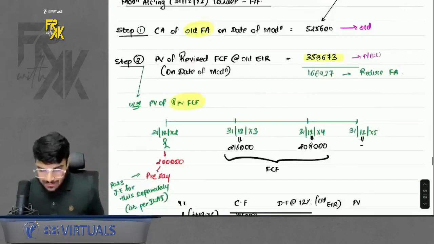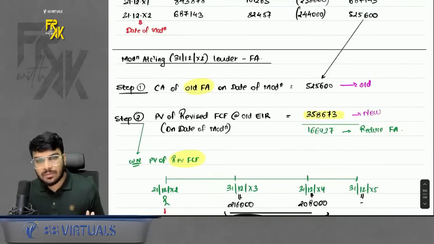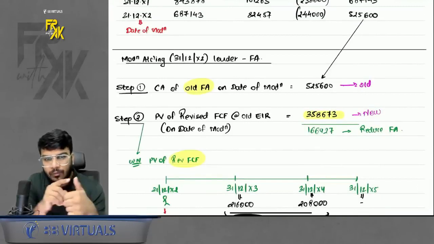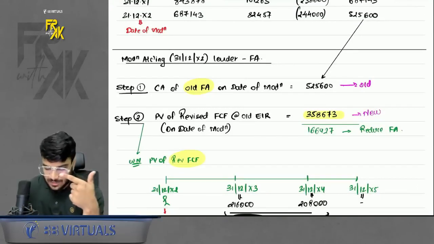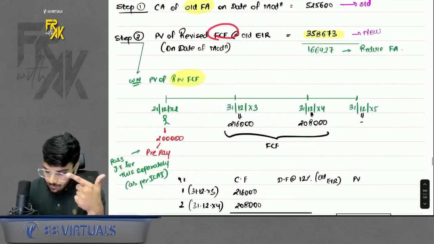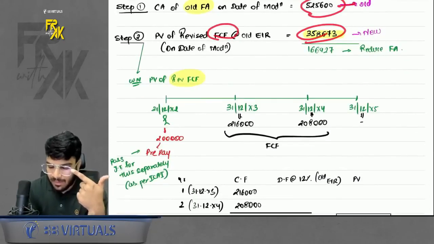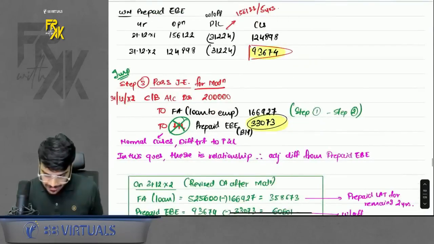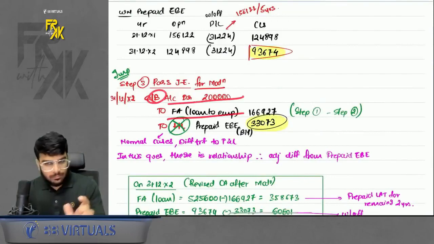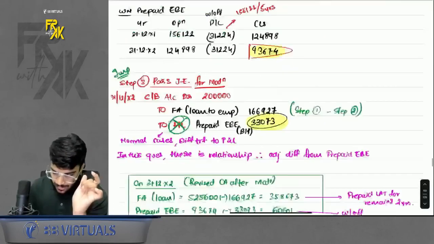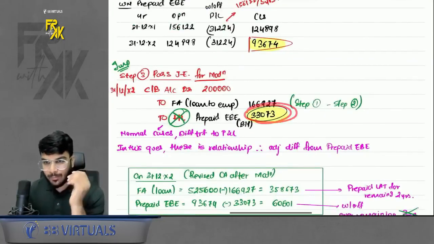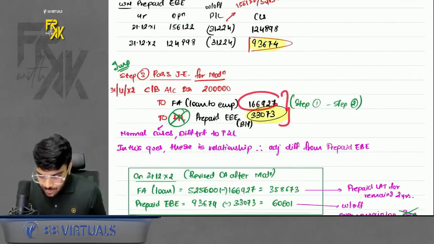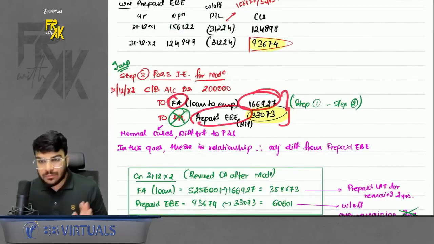So just to summarize it again, how do we account for the modification? First, find the carrying amount of the old financial asset. Second, find the present value of the revised FCF. Okay, you will get both the values. Consider the upper one to be the old, the second one to be the new. You have to reduce this. Then pass the entry. You are making the prepayment, say cash bank account debit, to the loan amount, whatever you want to reduce, and the balance figure will be transferred to prepaid employee benefit expense. Because of this, the values of FA and prepaid both will change.